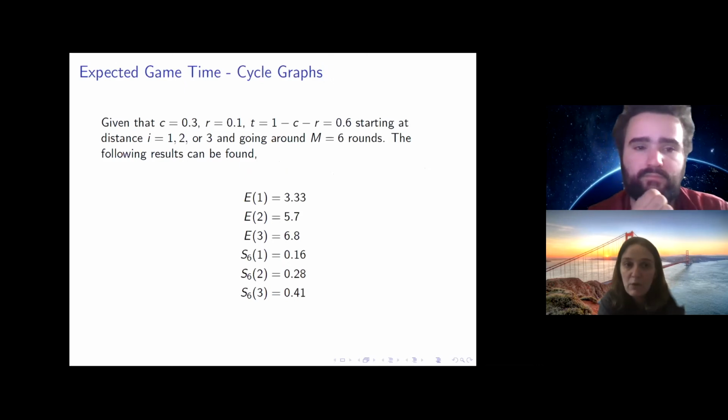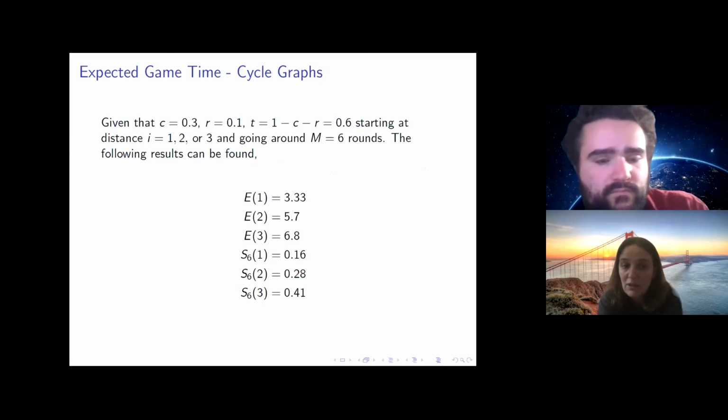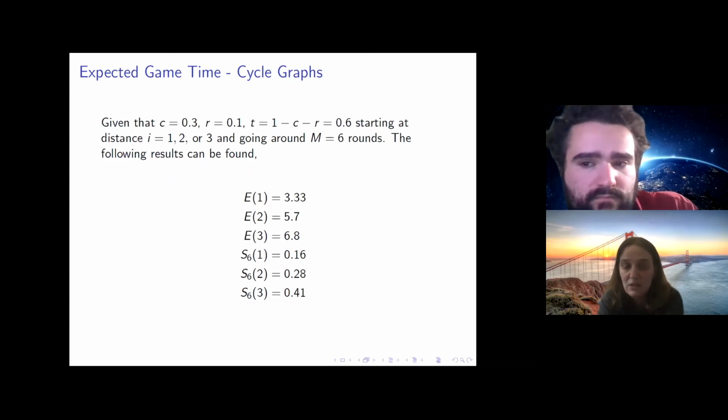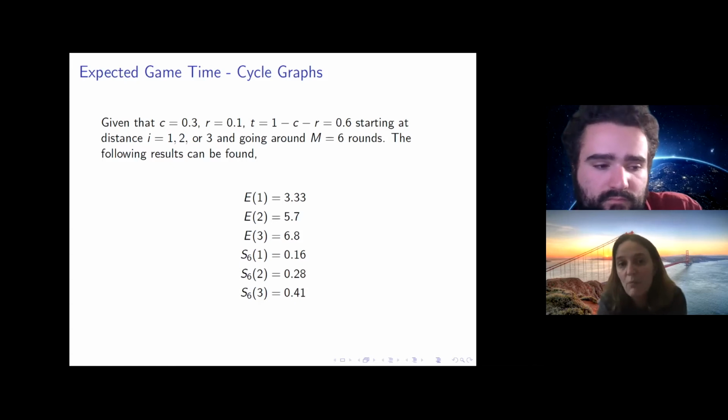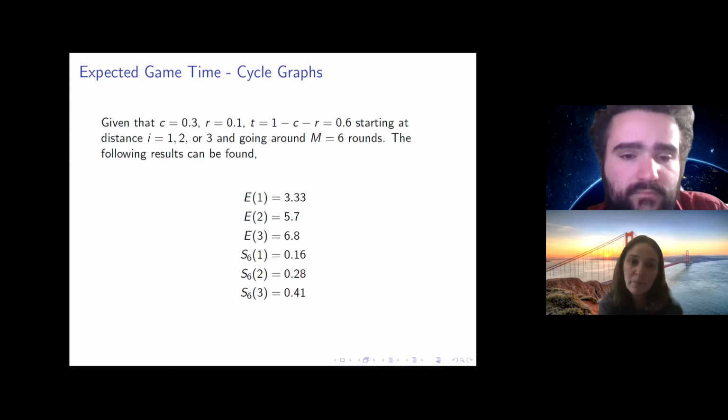And for given values of C, R, and T, our probabilities of being sober or tipsy, we have the following results. And as you can see, starting at distance 3 away, which is the maximum distance, keeps the game going the longest, and the probability of survival is the highest.